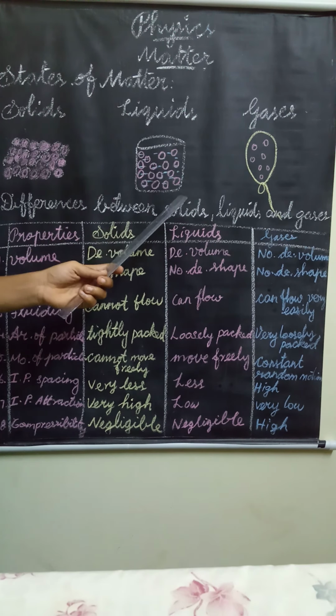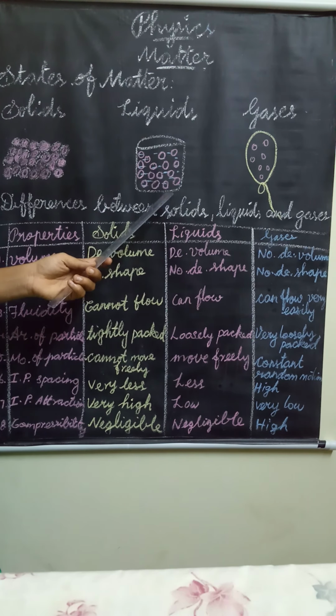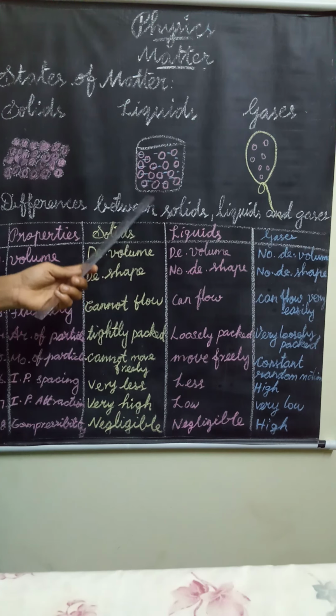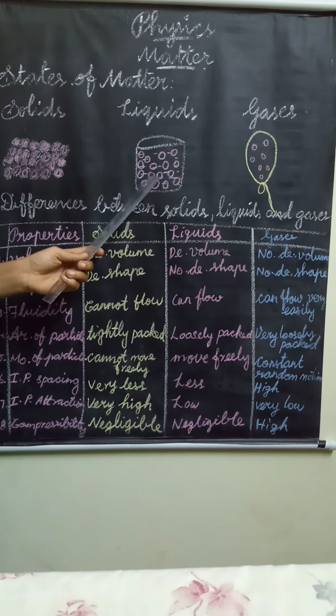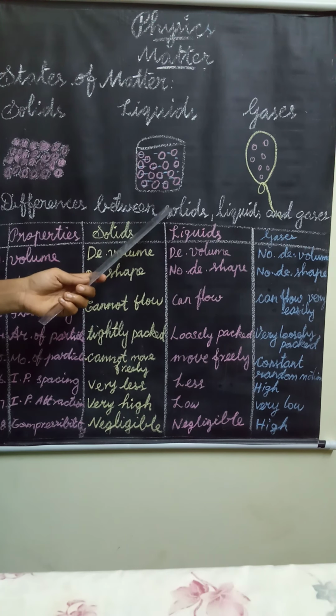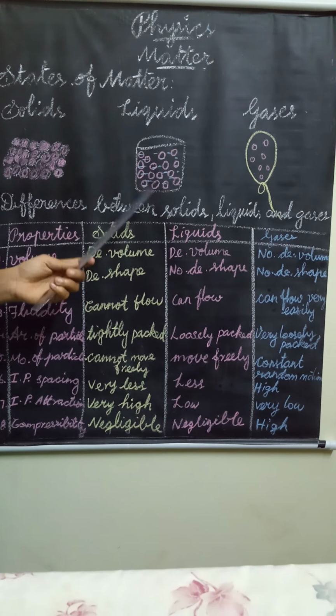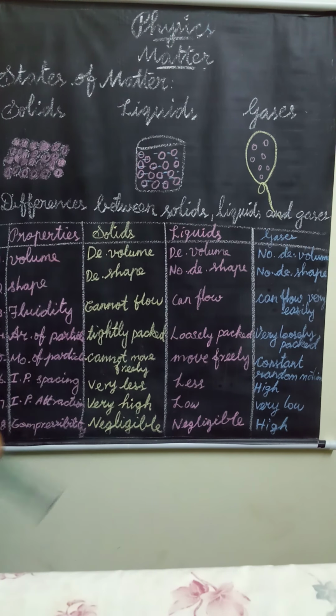On heating, liquids expand more than solids. As liquids have a definite volume, they cannot be compressed easily.